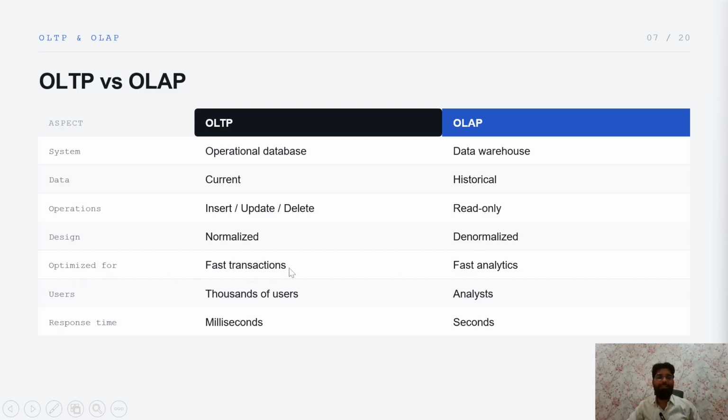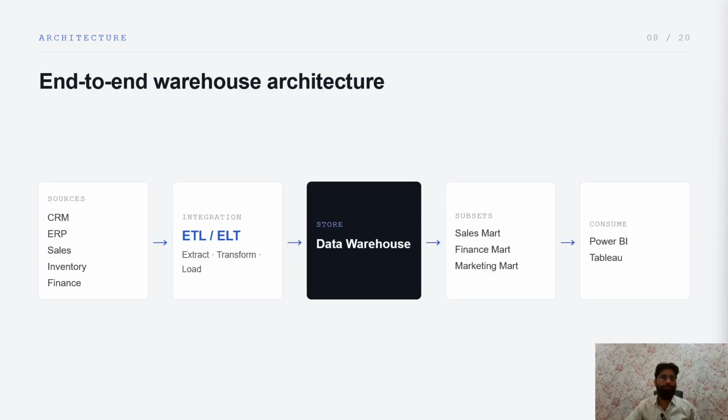Optimized for fast transactions, versus optimized for fast analytics. Used by thousands of users, versus used for analysis purposes only. Report time is milliseconds, and it will take seconds. So OLAP has somewhat slower performance as compared to OLTP. So these are the differences between the two of them.